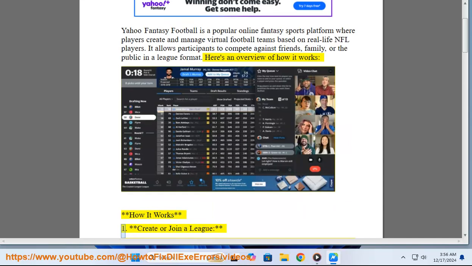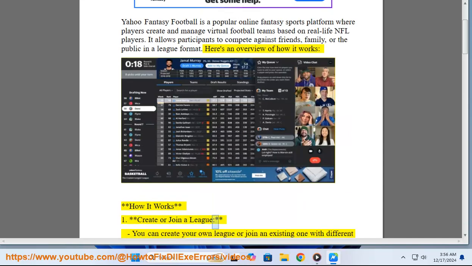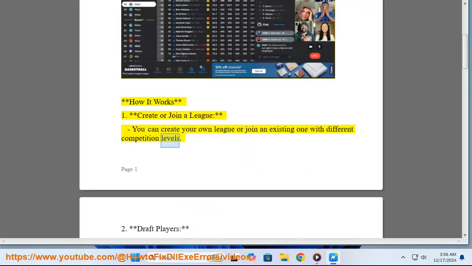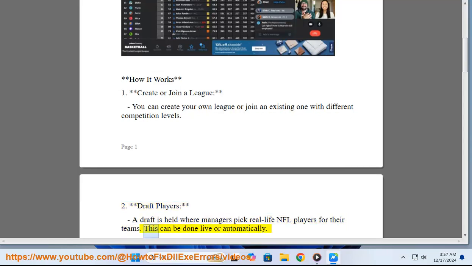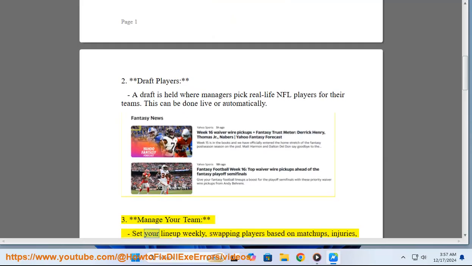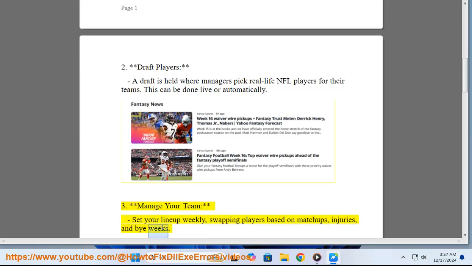How it works: 1. Create or join a league. You can create your own league or join an existing one with different competition levels. 2. Draft players. A draft is held where managers pick real-life NFL players for their teams. This can be done live or automatically. 3. Manage your team. Set your lineup weekly, swapping players based on matchups, injuries, and bye weeks.